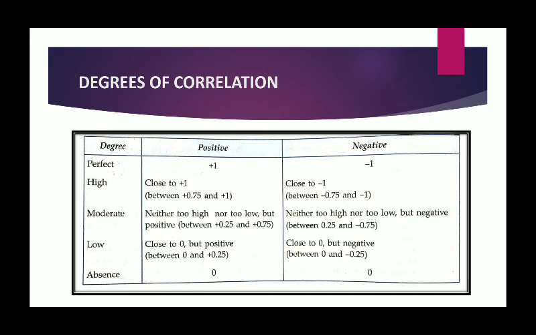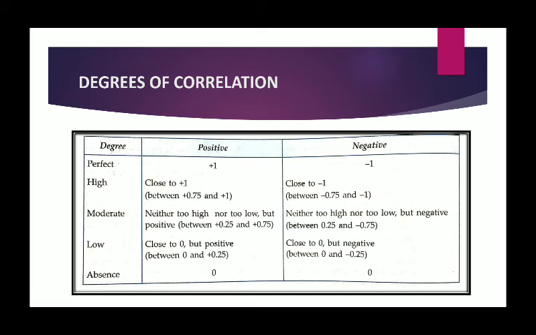Accordingly, we may refer to high, moderate and low degree of correlation. Here in the table also you can see, children, that when the correlation coefficient is close to 1, can be +1 or -1, then it is called high degree of correlation. On the other hand, when the coefficient is close to 0, it is called low degree of correlation. And when the value is neither high nor low, it is called moderate degree of correlation.